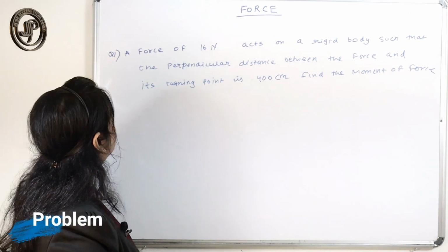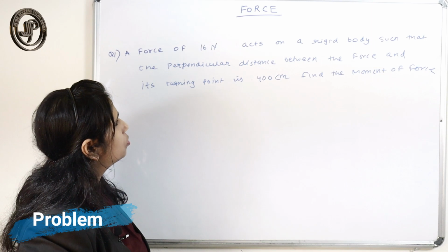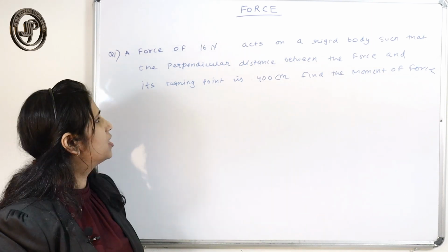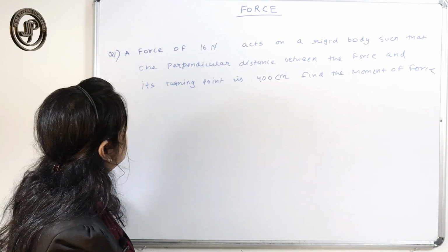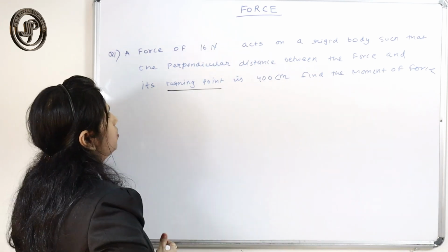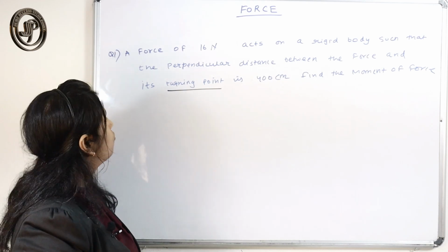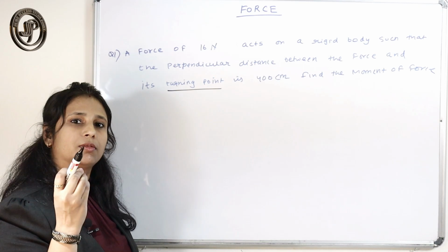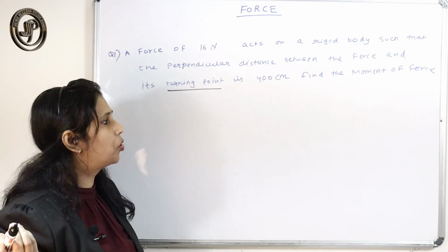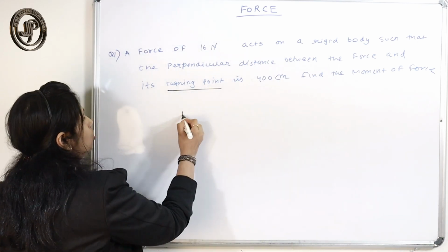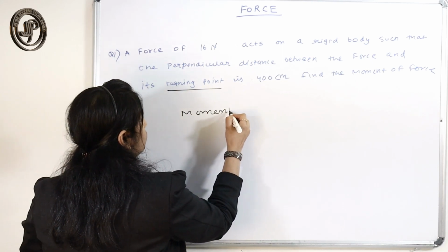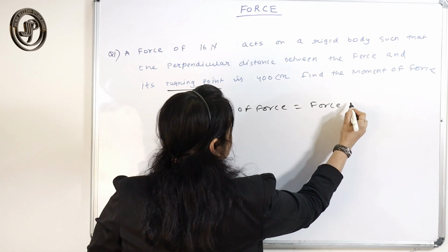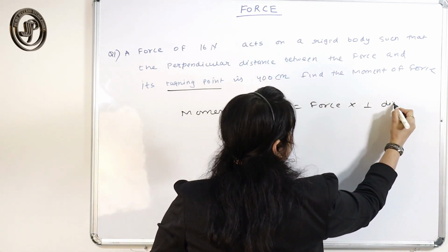The first numerical: a force of 16 Newton acts on a rigid body. The perpendicular distance between the force and the turning point, the pivoted point, is given. We require this perpendicular distance in order to calculate the moment of force. The formula for moment of force is force into the perpendicular distance.